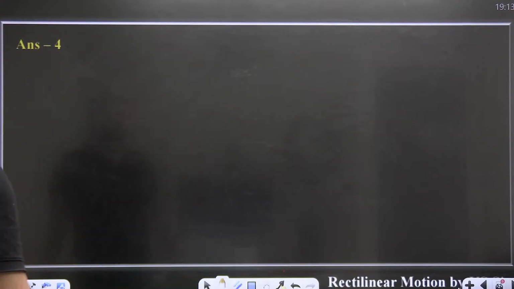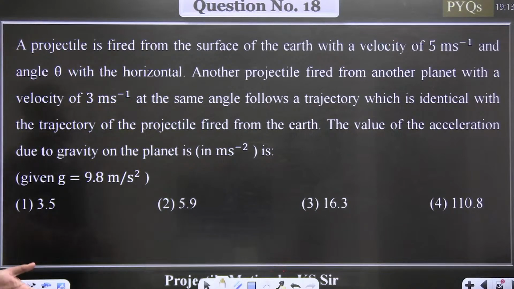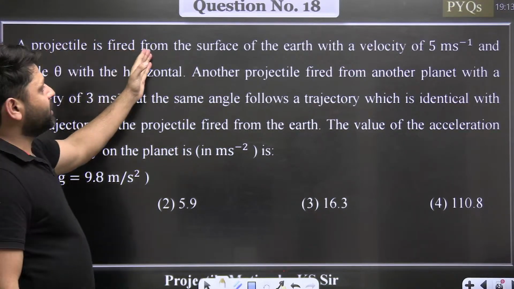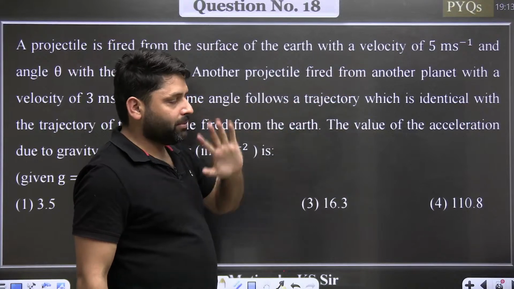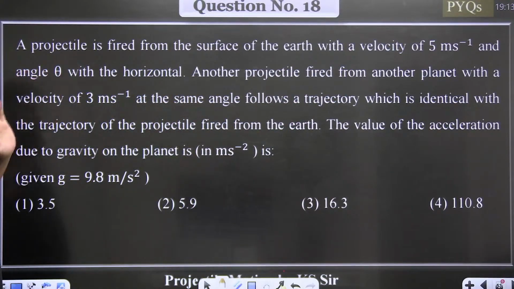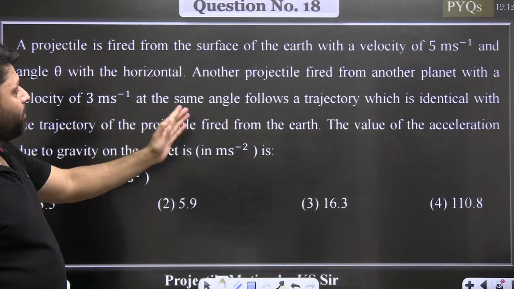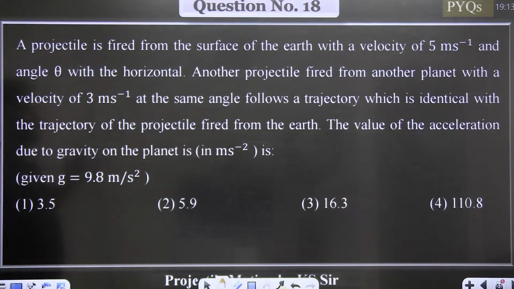Done. 17. 18th question, that was also a PYQ. A projectile is fired from the surface of the earth with a velocity of 5 meters per second at an angle of theta with the horizontal. Another projectile is fired from another planet with a velocity of 3 meters per second at the same angle, and follows a trajectory which is identical to the trajectory of the projectile fired from the earth. The value of the acceleration due to gravity on the planet is?